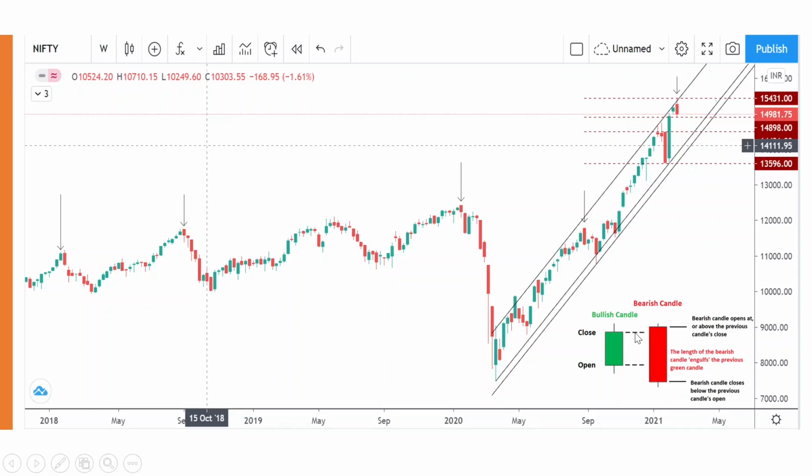Bearish engulfing is basically a green candle which is surrounded by a red candle, and its efficiency increases at a resistance level. Here we are at trendline resistance and a new high, which is always a resistance. So basically at resistance we have a bearish engulfing. Now does that mean that the market will go down? Not necessarily. But let's see the history first.